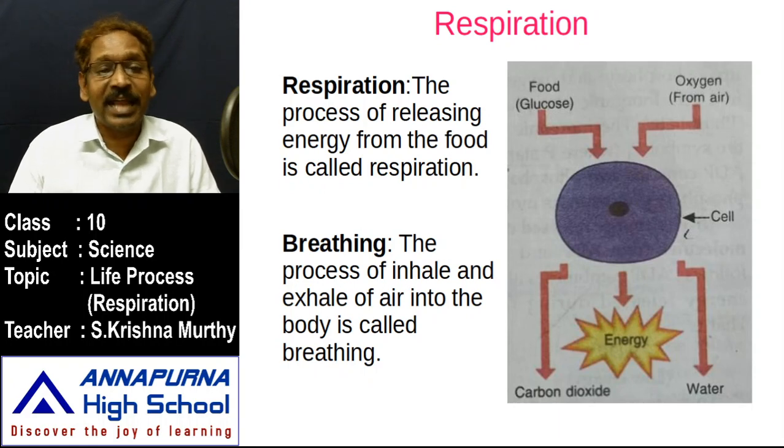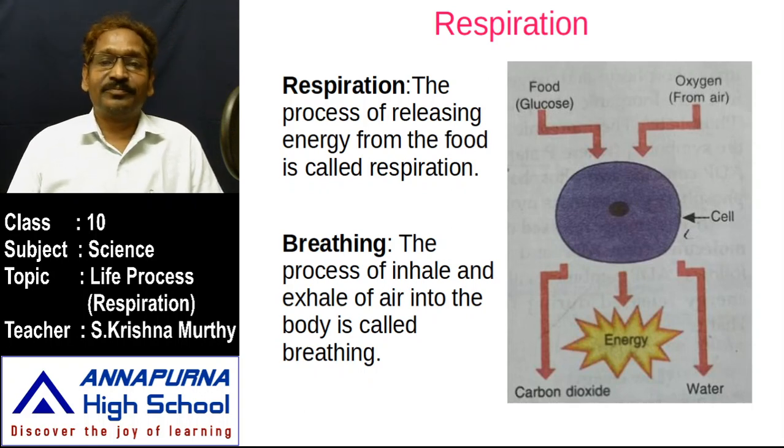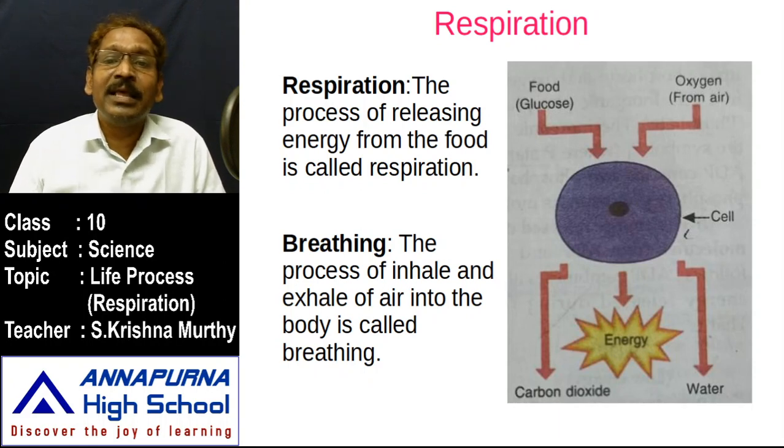Digestion happened in the oral cavity, in the stomach, in the small intestine, as well as in the cell, where simple molecules such as glucose, fatty acids, and amino acids are once again digested. That's why it is also known as cellular digestion. Where does cellular digestion happen? Cellular digestion occurs in the cell. That's why it is called cellular digestion.